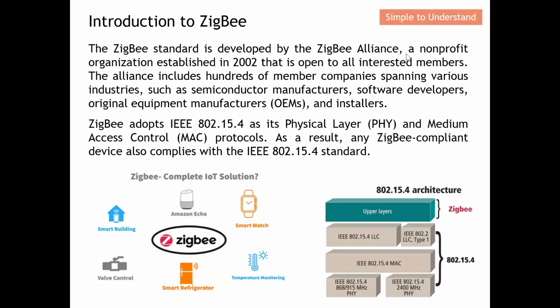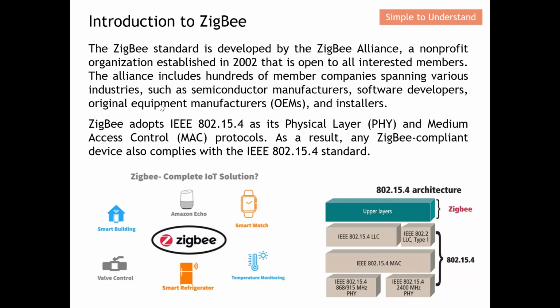The ZigBee Alliance, in fact, is a non-profit organization that was first established in 2002. It is open to all interested members. The alliance includes hundreds of member companies spanning various industries, for example, semiconductor manufacturers, software developers, original equipment manufacturers, and also installers.